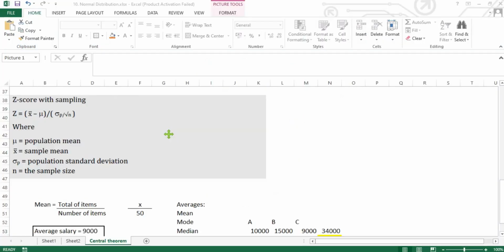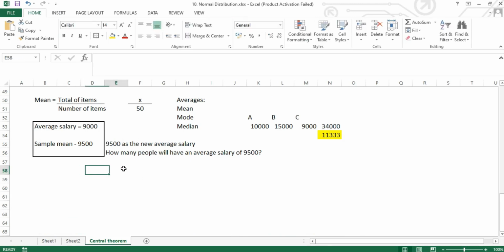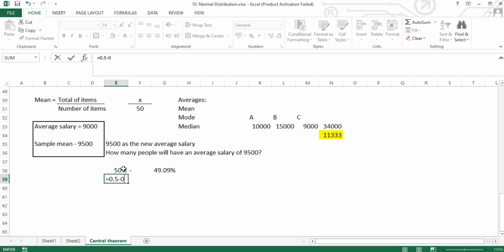So what will be the answer? 50% minus 49.09% will give us 0.9%. So 0.9% of the population have an average salary above 9,500.